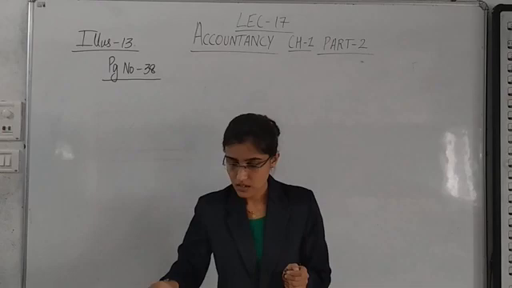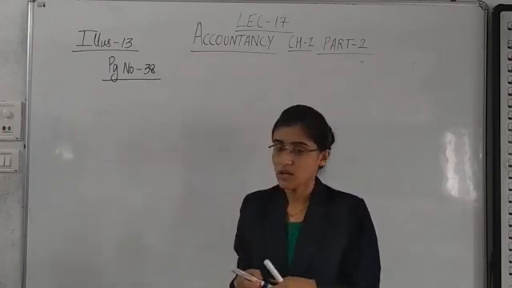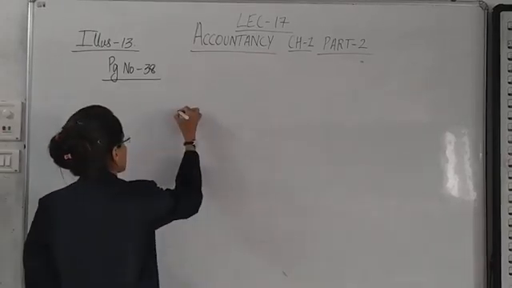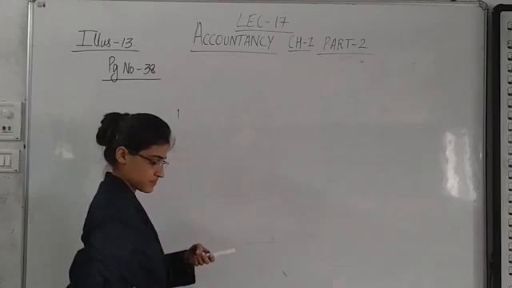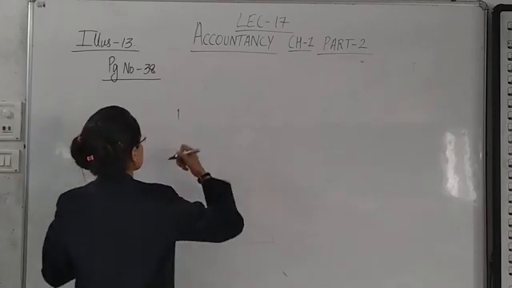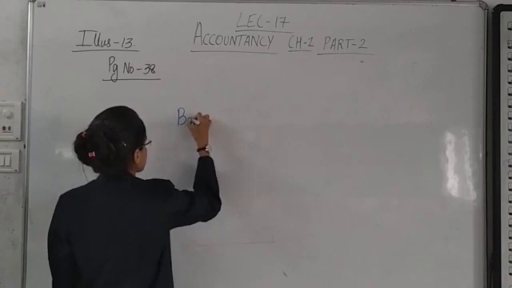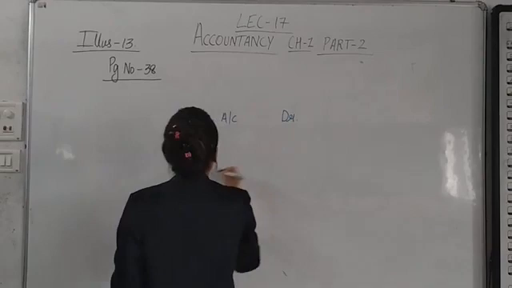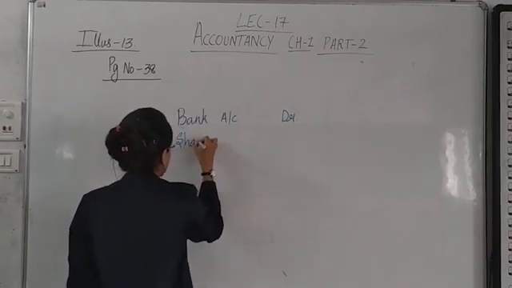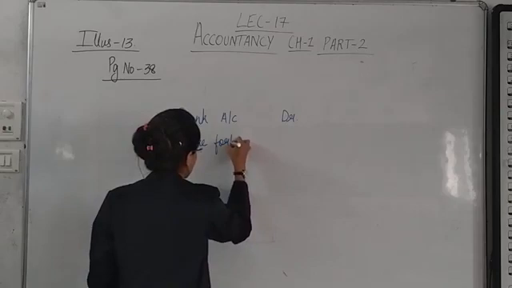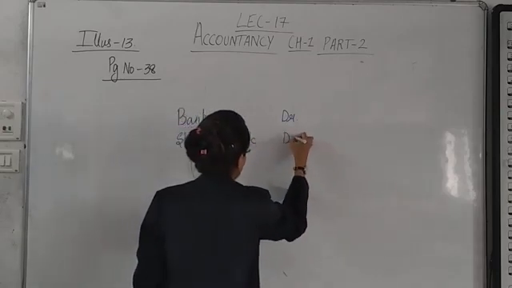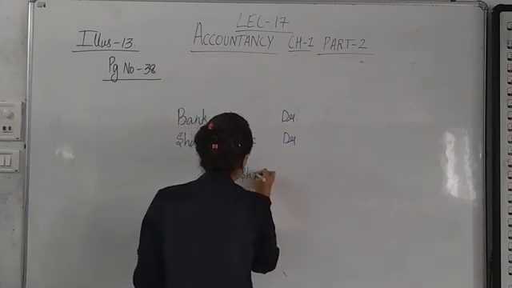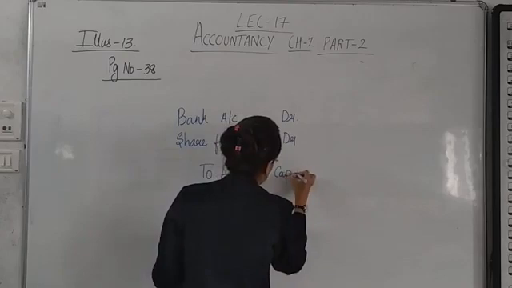A share of rupees 10 is reissued at rupees 8. That means 2 rupees discount. How many shares? 3600 shares. So bank account debit. Share forfeiture account debit. To equity share capital account.